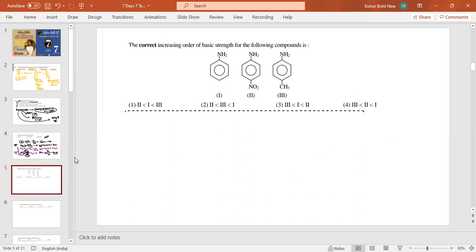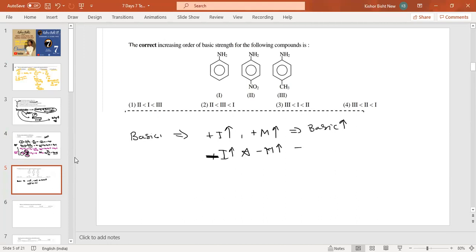The correct increasing order of basic strength of the following compounds. Basicity increases when plus I effect, or you can say plus M, increases, so basic nature also increases. And when minus I effect and minus M effect increase, then basic nature decreases, or you can say acidic nature increases.